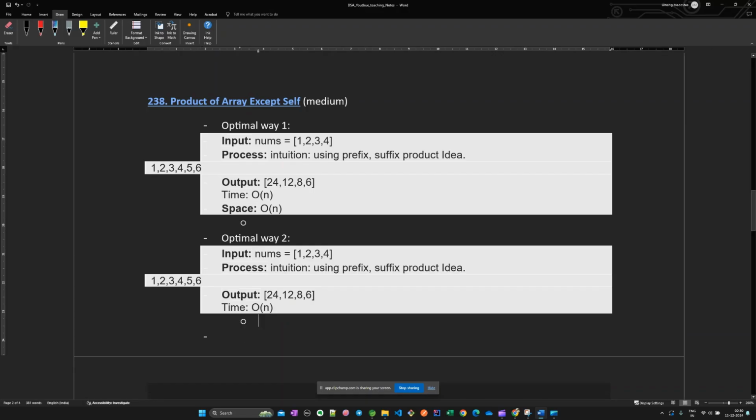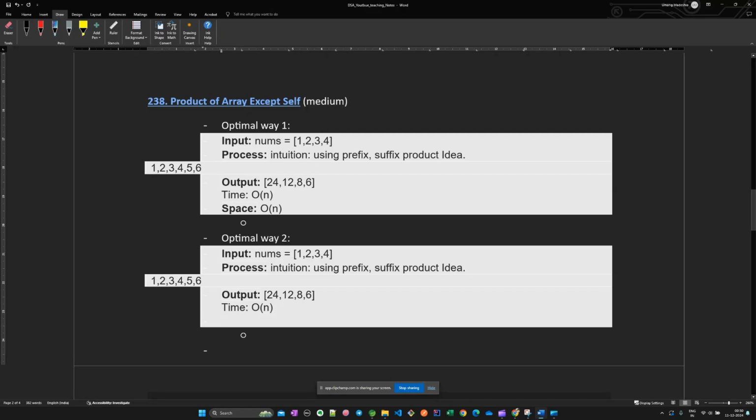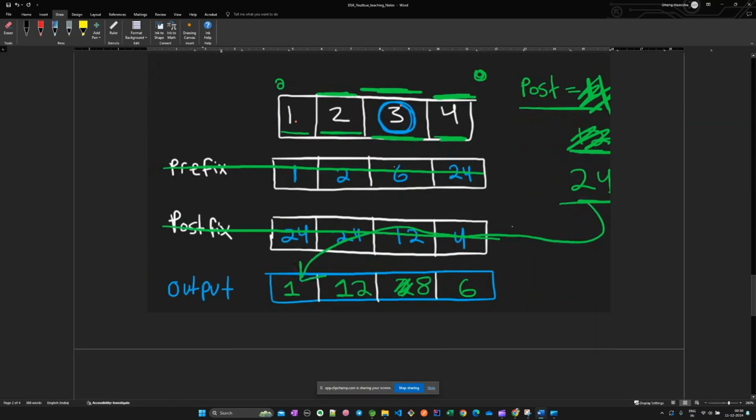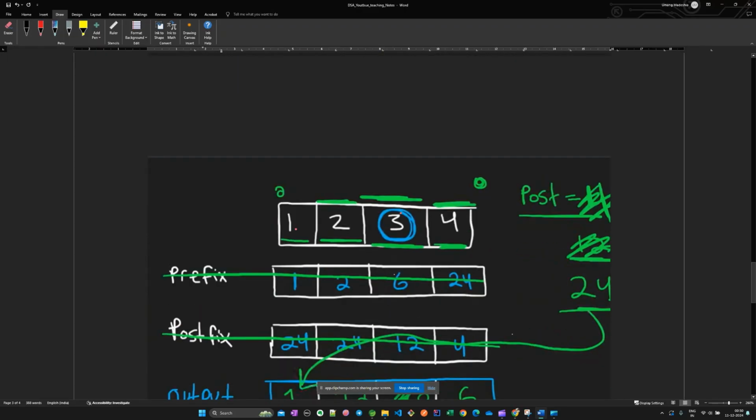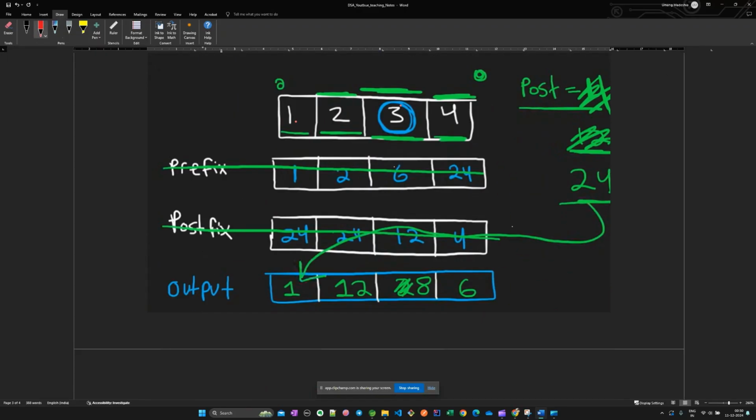Okay, so the intuition uses the prefix, suffix, product idea only, but not with extra space. For this I'll be writing the code for sure, and I'll also show you in LeetCode by solving it. It is better to understand it this way, because I have explained it like this, so you can imagine it. So what would the output contain? Output would contain values in the first pass and in the second pass. In the second pass it would contain the conclusion value, and in the first pass it would contain only the partial values.